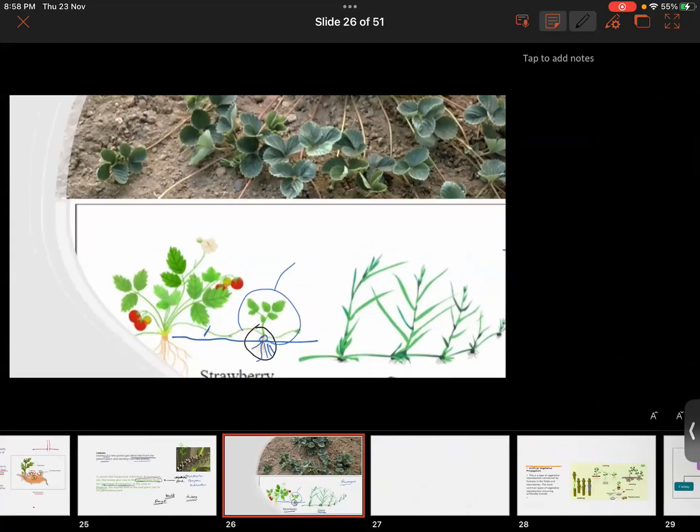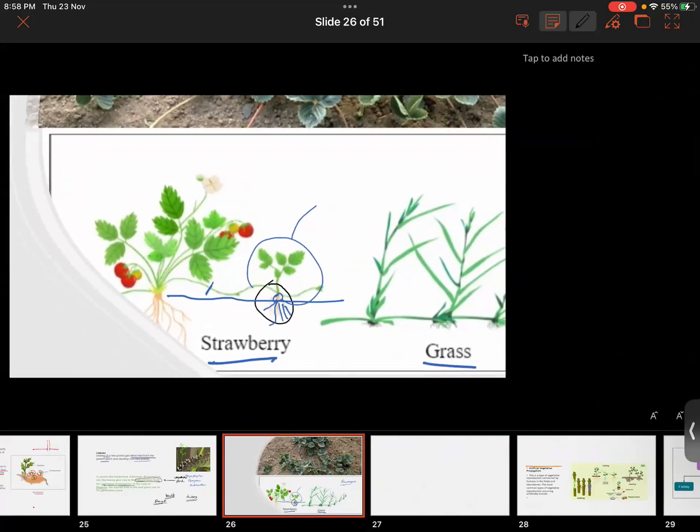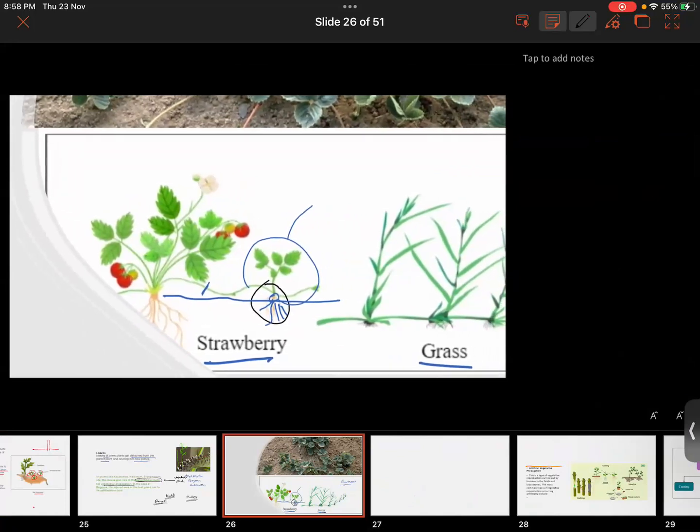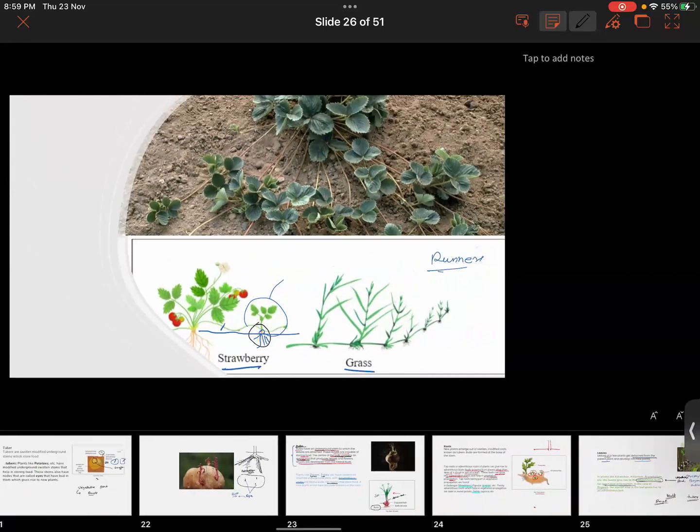Sir, the root basically develops directly from the stem, each one of them. In the case of a strawberry, the roots are developing from the horizontal stems, but the roots are not directly developing from the radical. See, this one hasn't developed from the radical. So in the example of a strawberry, you had the example of adventitious roots. Yes, sir.